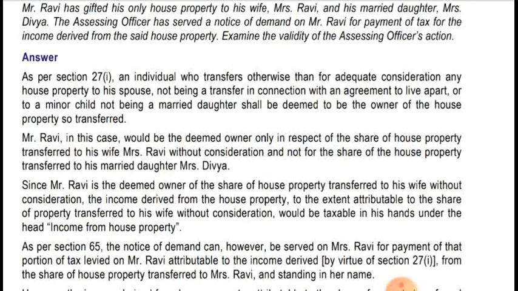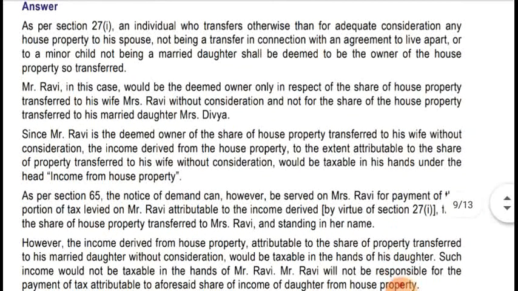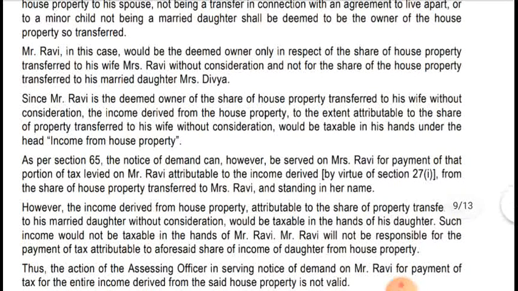As I said, as she is a married daughter, in this case the clubbing provision will not be applicable in respect of Mrs. Divya's share, and in respect of Mrs. Ravi's share, the clubbing provision will be applicable, and Mr. Ravi has to pay tax in respect of that. Okay, in respect of Mrs. Ravi's share, Mr. Ravi will be deemed to be the owner of the house property.